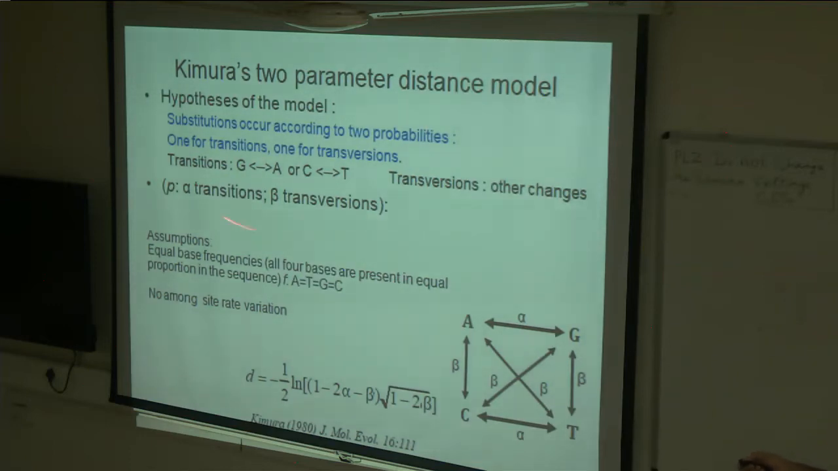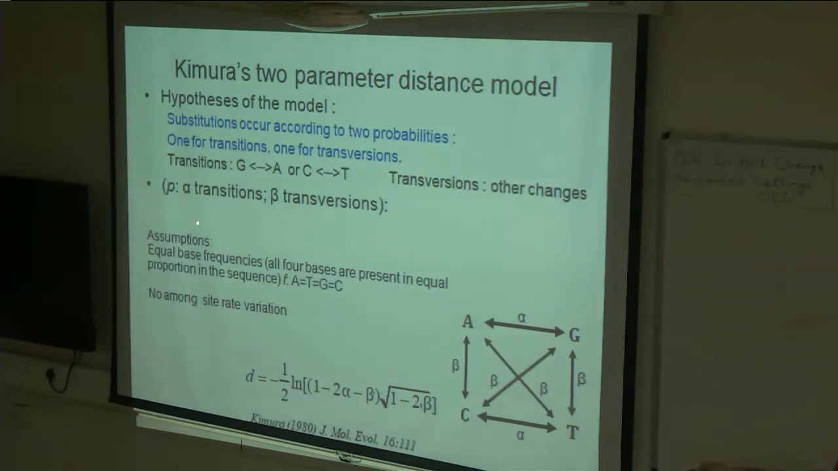Its assumption is that substitutions occur according to 2 probabilities, one for transition and one for transversion. So basically, it takes into account that transitions and transversions have different probabilities of occurring. In this case, the probability of transition is given by alpha, and the probability of transversion is given by beta. Okay.